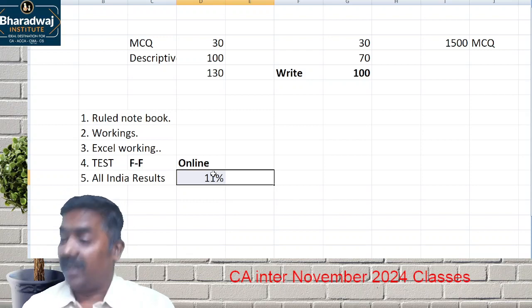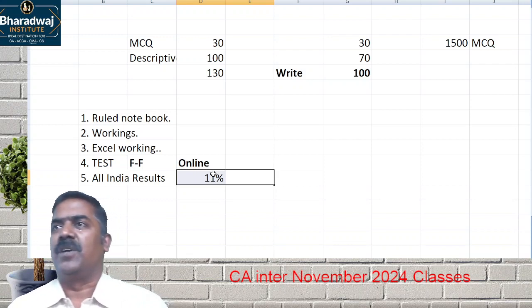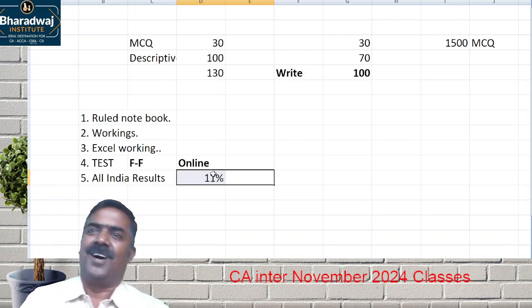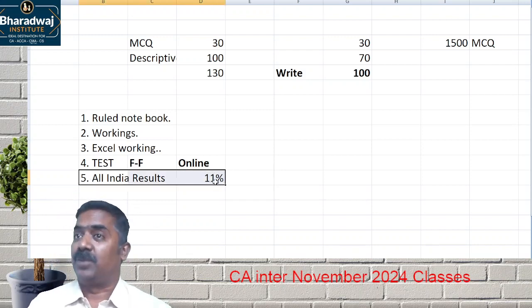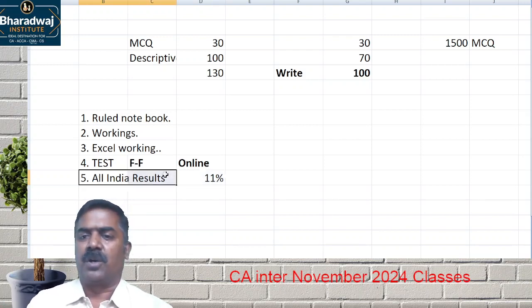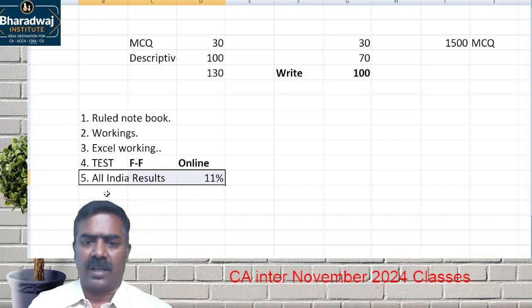That is definitely mattering a lot, because sometimes students will feel, "I scored well in accounts in plus one and plus two. I'm an all India topper in accounts, commerce and so on." But when it comes to the CA intermediate examination, they may not do that. So there is nothing called a dull student or a bright student. Ensure that you are working along with us.